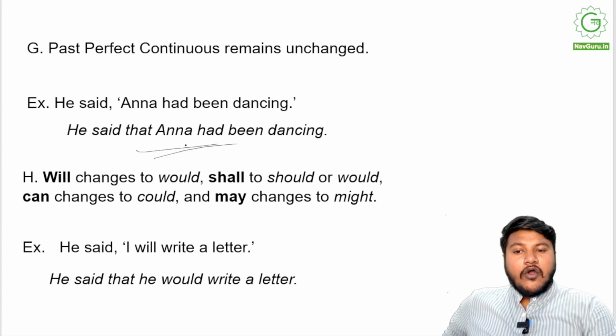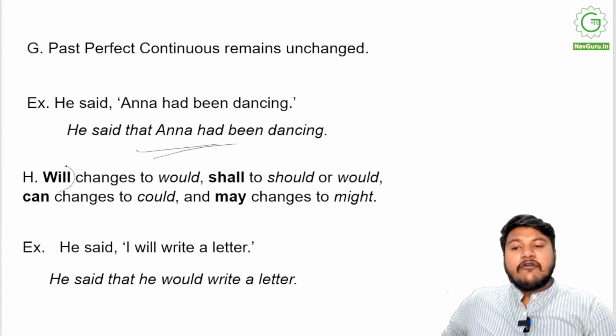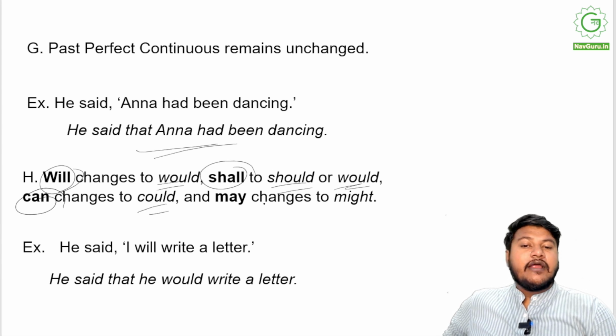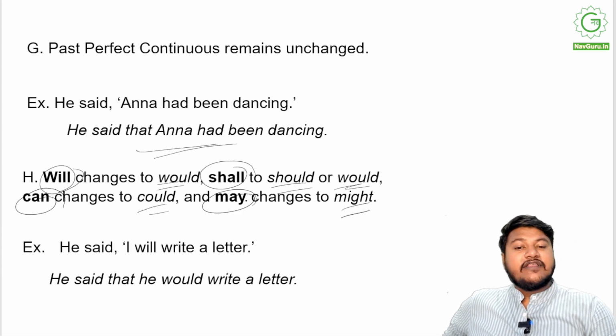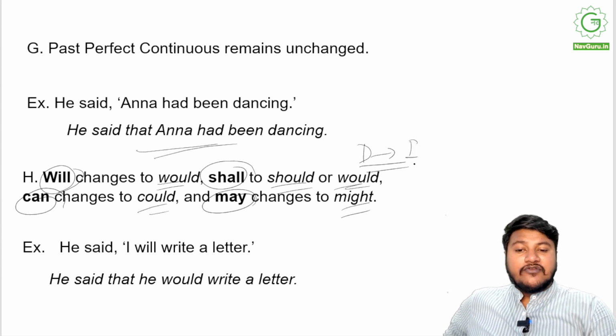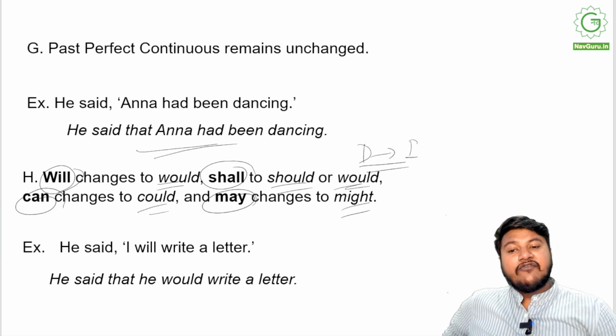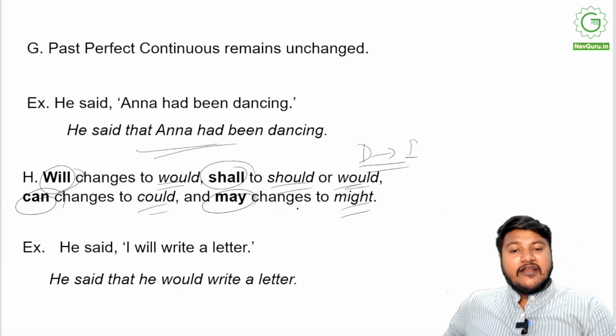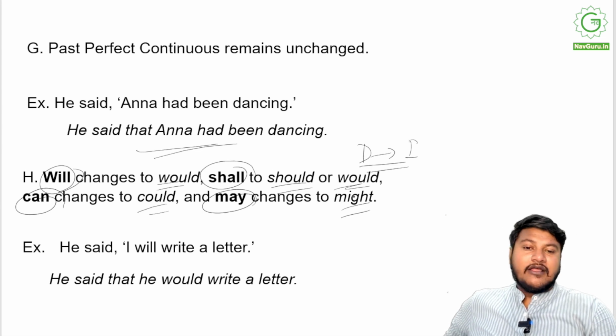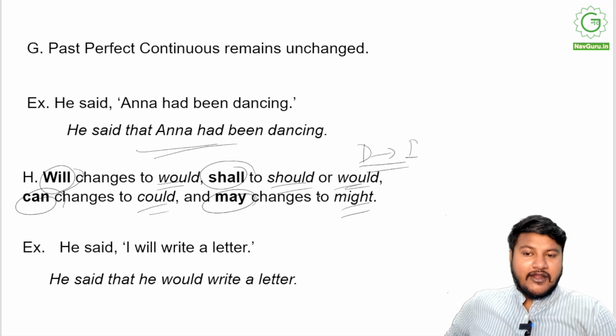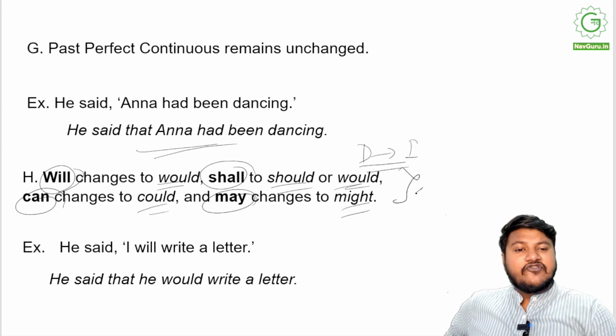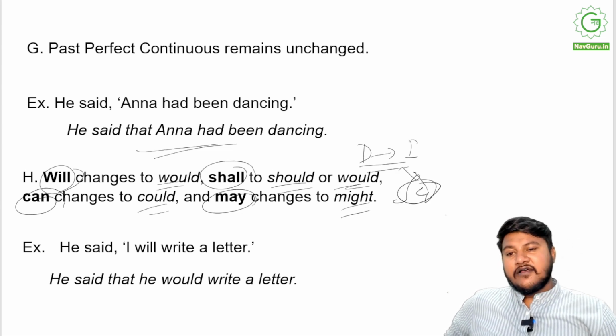No changes. We always remember will changes to would, shall to should or would, can to could, and may to might. So these changes happen from direct to indirect. This will always happen. So he said, "I will write a letter." He said that he would write a letter. I shall write a letter. He should write a letter. I can write a letter. He could write a letter. I may write a letter. He might write a letter. Right? So these four will always change in these situations.